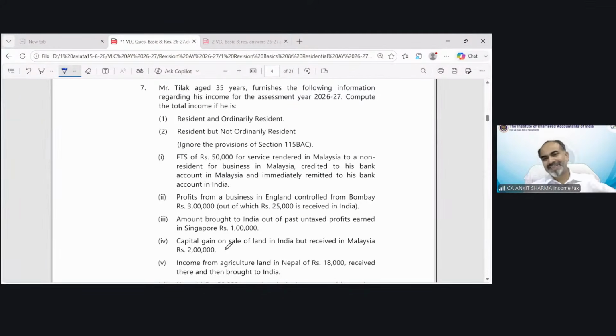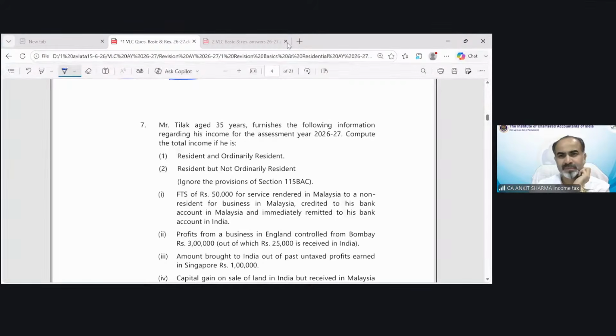Now this is the incidence of tax question we are going to discuss. Mr. Tilak, age 35 years, furnished the following information regarding his income for the assessment year 26-27. Compute the total income if he is... So in this question, the status has already been given.